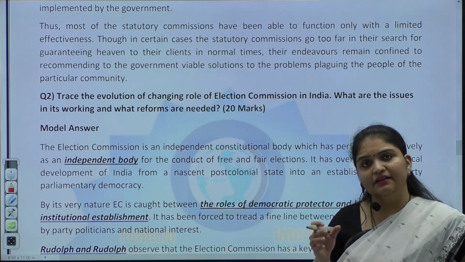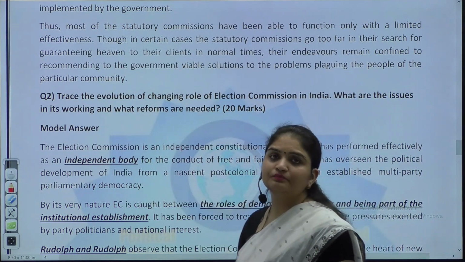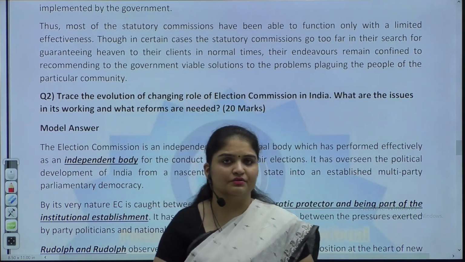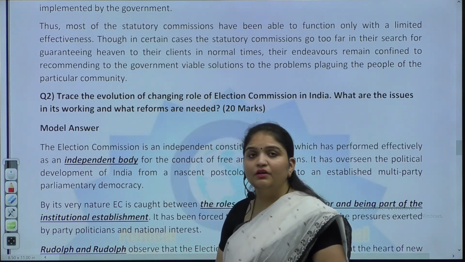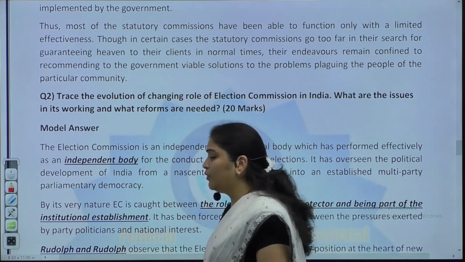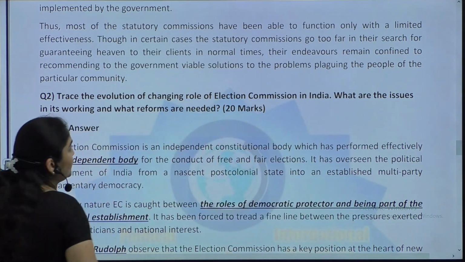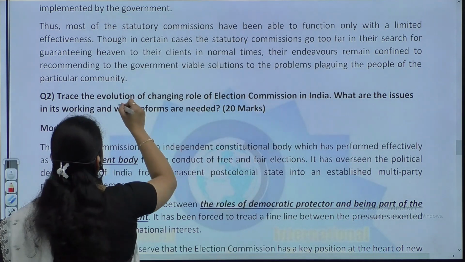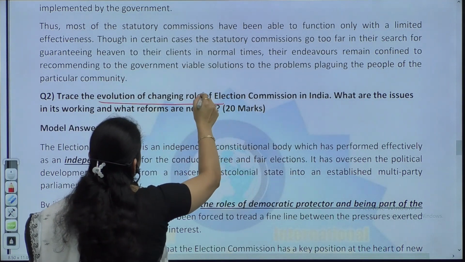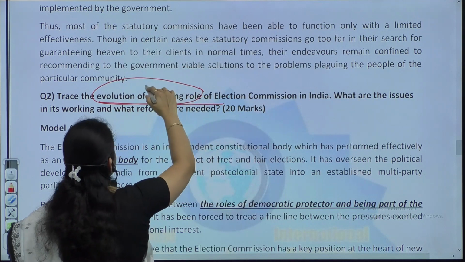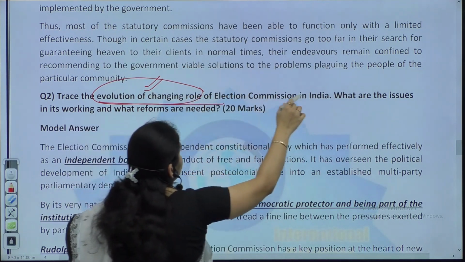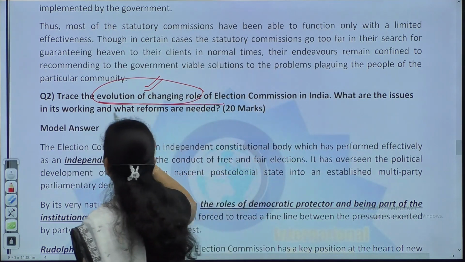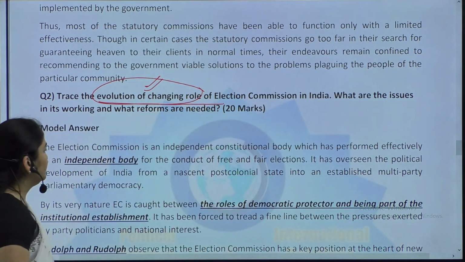So you will clearly have to know the working of these organizations. Is it understood? Fine. Now the next very important body, we know it's very important for the exam: trace the evolution of the changing role of the Election Commission in India. What are the issues in its working and what reforms are needed?